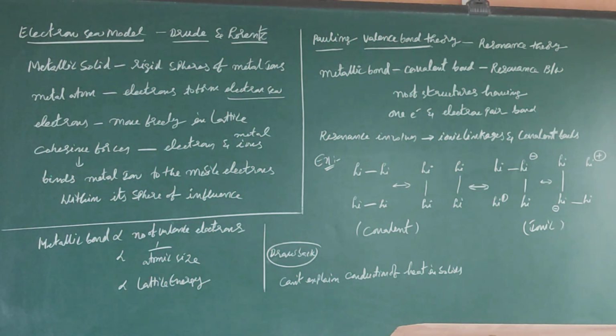Metallic bond is directly proportional to the number of valence electrons. Metallic bond is inversely proportional to the atomic size of the atom. If the metallic bond strength is more, lattice energy is more. There is one main drawback in Pauling's valence bond theory: it cannot explain conduction of heat in solids. How conduction of heat takes place in solids cannot be explained. Okay, these are the theories which explain metallic bond.